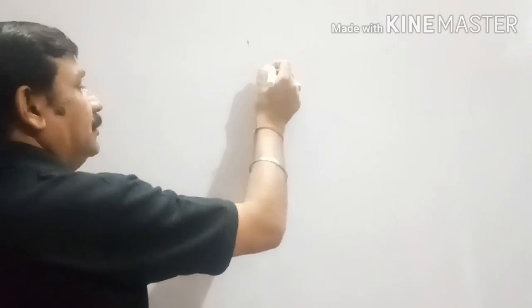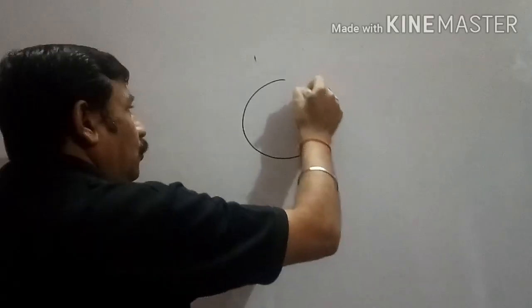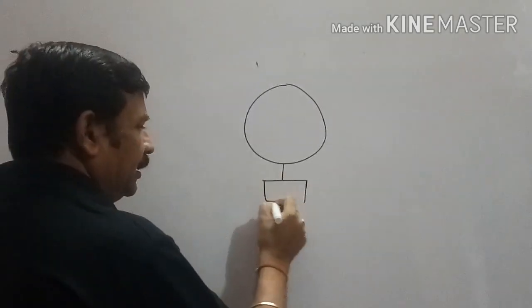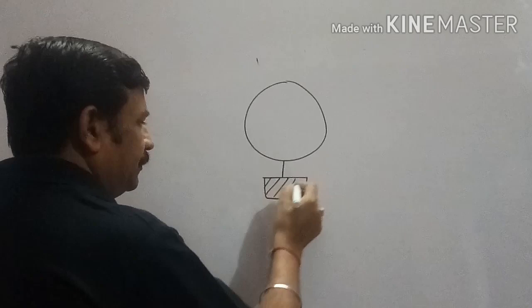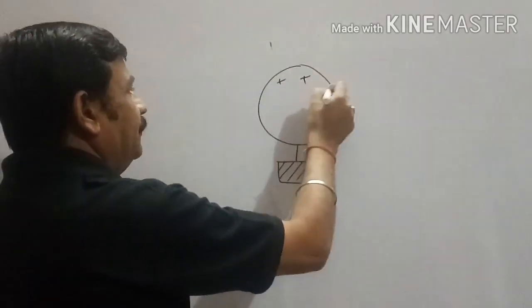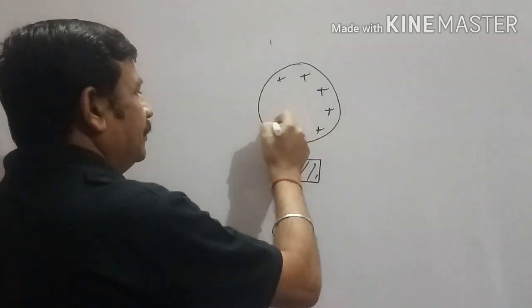Now, the question develops, up to what limit a body can be charged. Experiments were performed to know it. We have taken a conductor, we have placed the conductor on an insulating base, and by any method we charge the conductor. We started charging the conductor.